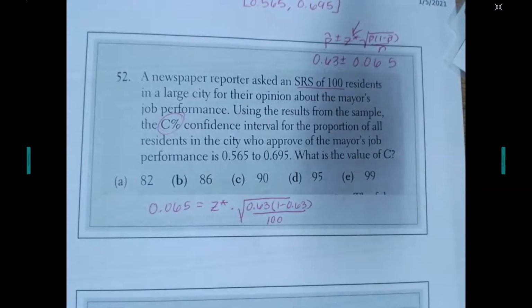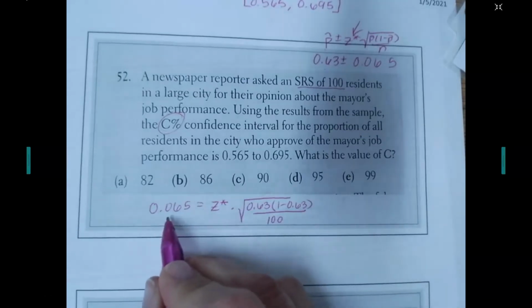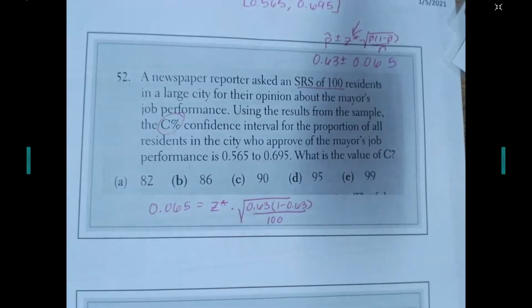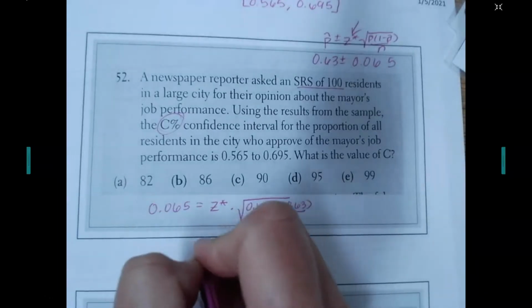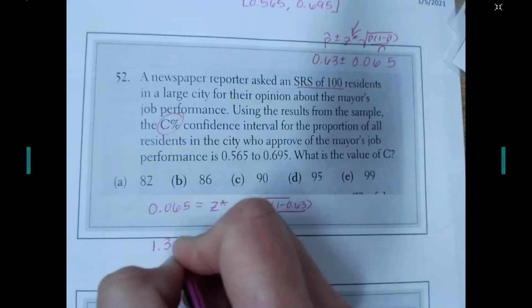So I could do a little calculation here. 0.63 times 0.37, sorry, then divided by 100. Then we're going to square root all of that. And then I need to say 0.065 divided by all of this. And so I get that z star equals 1.35.